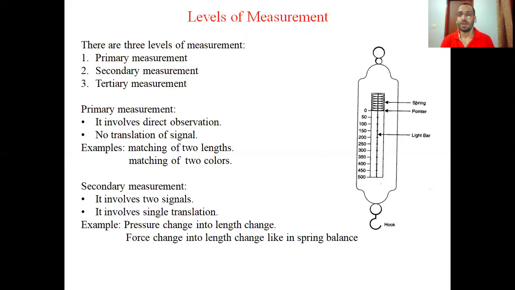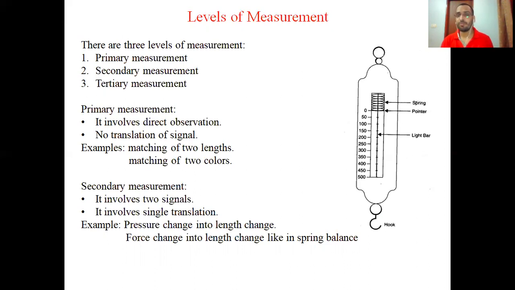Okay. So in this PPT, I have shown you a diagram of a spring balance, which contains a spring, pointer, lightweight and hook. On the hook, we place the weight which we have to measure. That force is converted into displacement with the help of a spring. The spring gets deflected and you will get the value of force. So in this way, force is converted into displacement. Pressure changes into length in a Bourdon gauge tube.